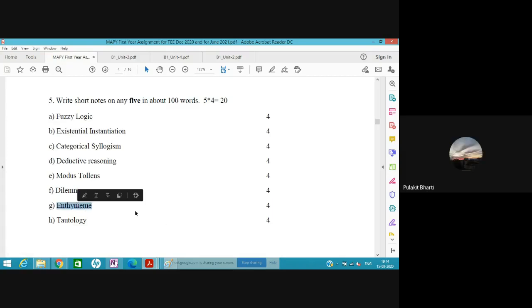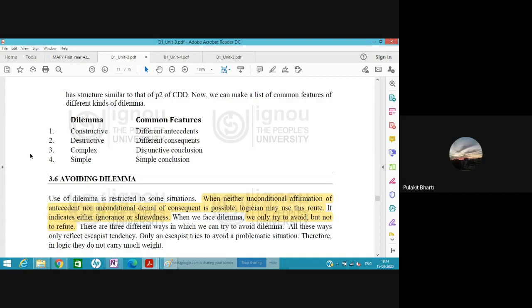So let's go on to enthymeme. Enthymeme is also covered in Unit 1, Block 3. There was one interesting statement I found, that when neither unconditional affirmation of the antecedent nor unconditional denial of the consequent is possible, a logician may use this route.